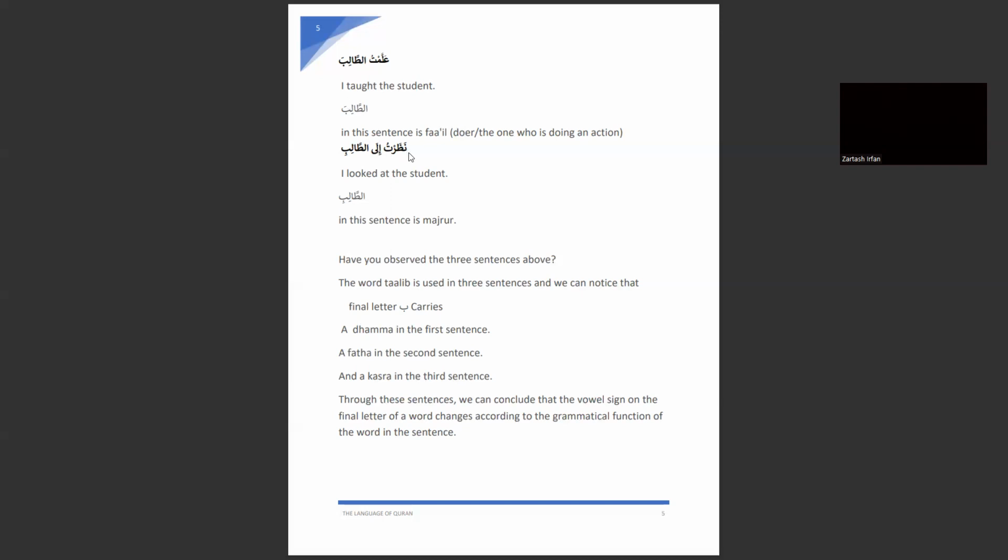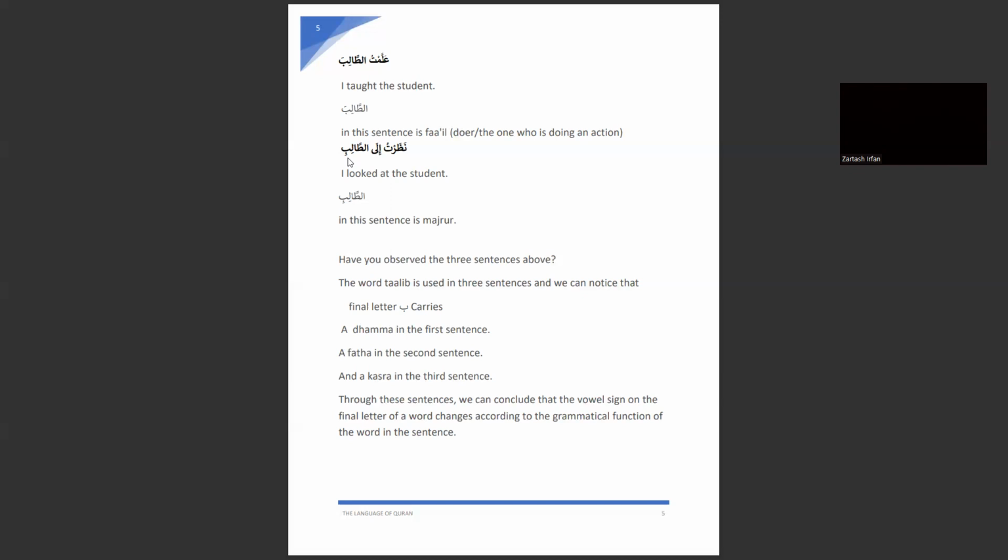Okay, nazartu ila talibi, I looked at the student. Now here again, this is the object, but look, there is a kasra here. We learned about the three types of kalima: ism, fi'l, and harf, and there are many types of harf in the Arabic language.